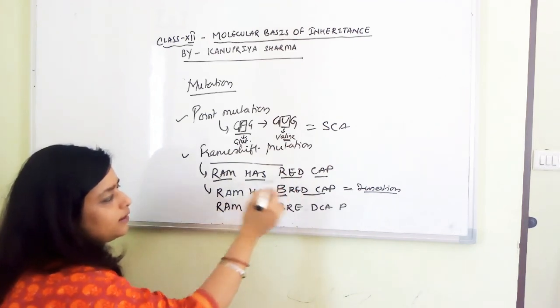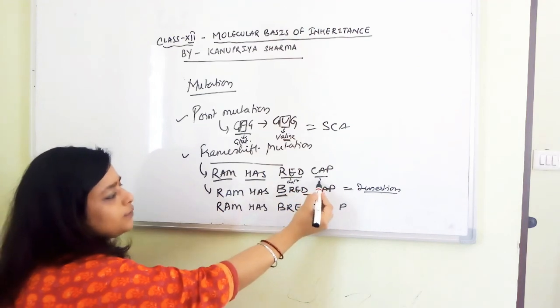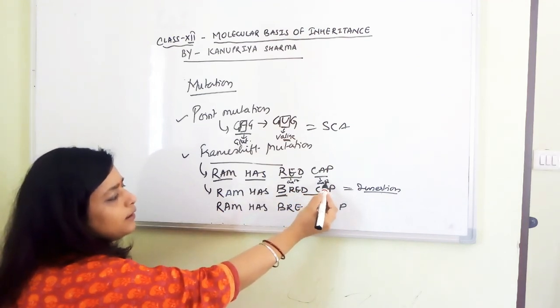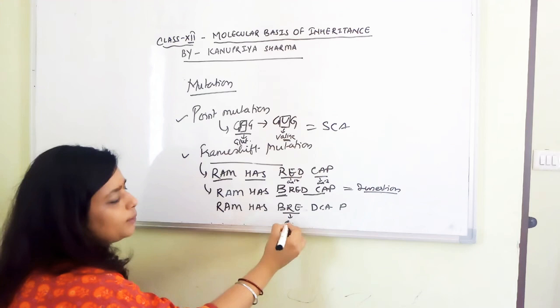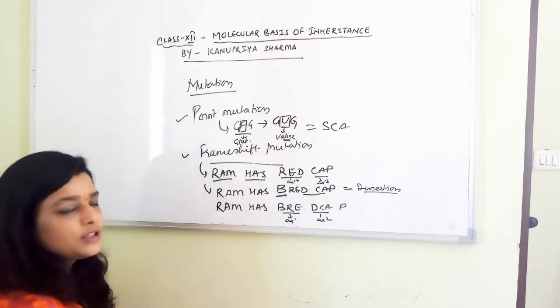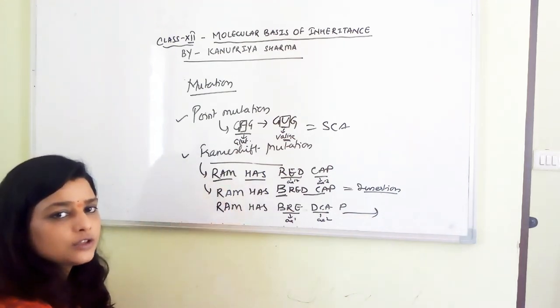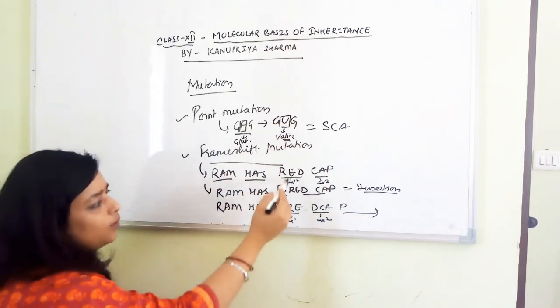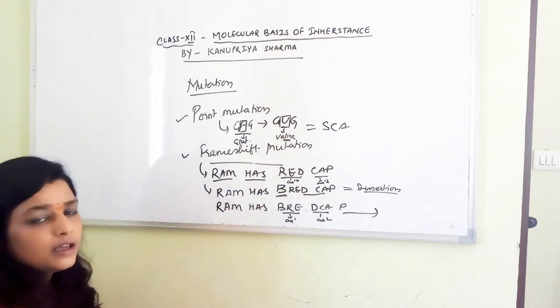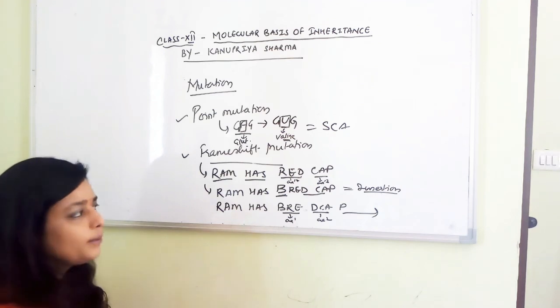Now let's assume that this was coding for amino acid number 17 and this was coding for amino acid number 13. Now this is coding for amino acid number 1 and this is coding for amino acid number 2. Now 2 amino acids have been changed and they will change further also, because the frame is getting changed. So this is how the insertion led to the change in the frame of the codon coding for amino acid.